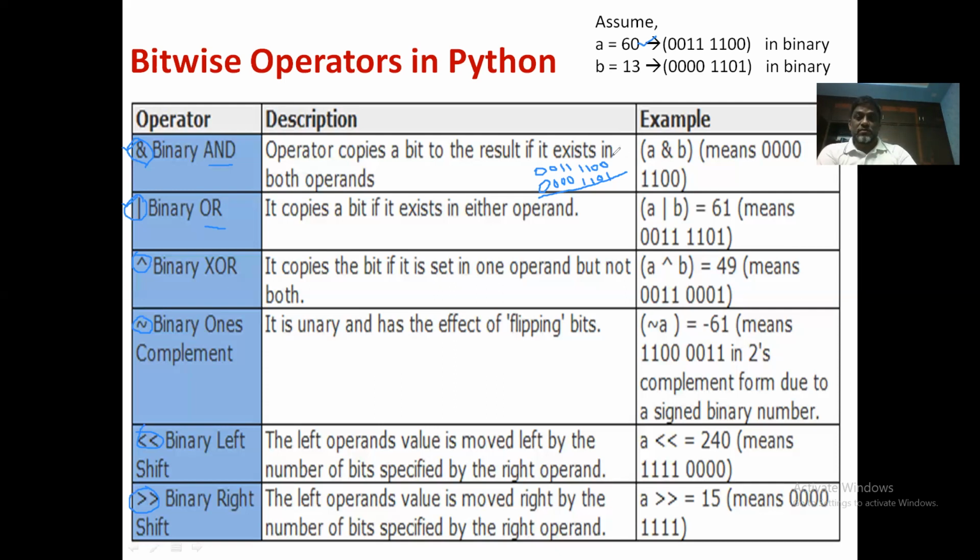Now let us understand how it performs. It performs the operation on individual bits at the corresponding position.